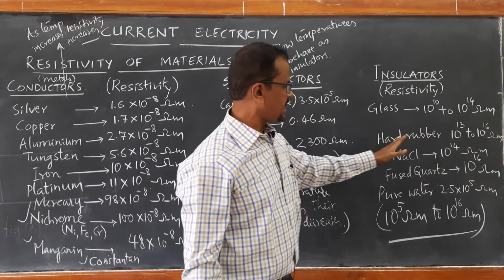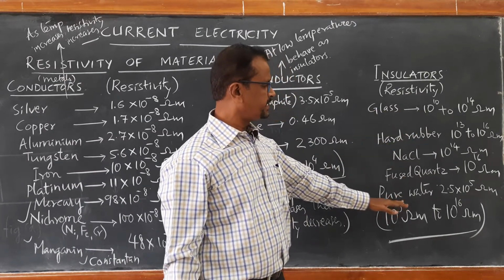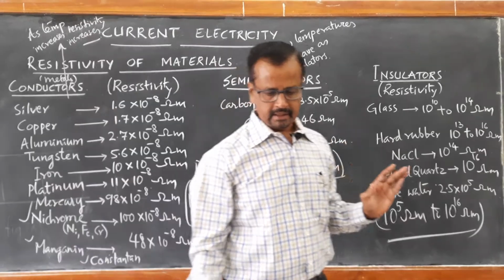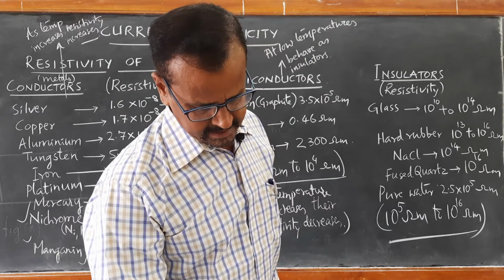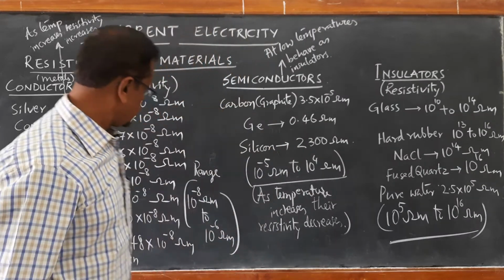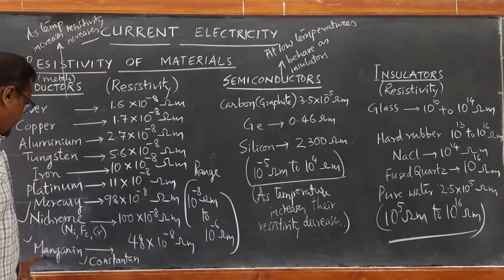Now, the insulators, as we have listed here, their resistivity is very, very high. Now we are going to discuss a very important thing, that is, nichrome, manganin and constantan.